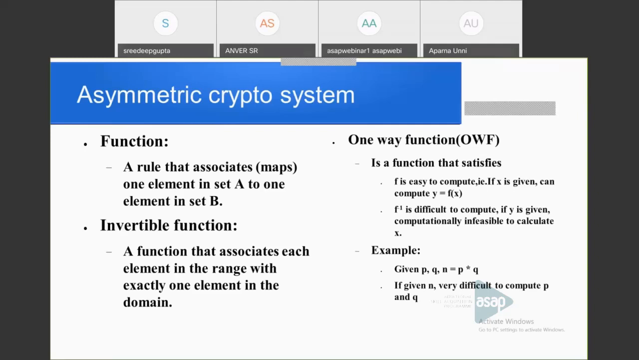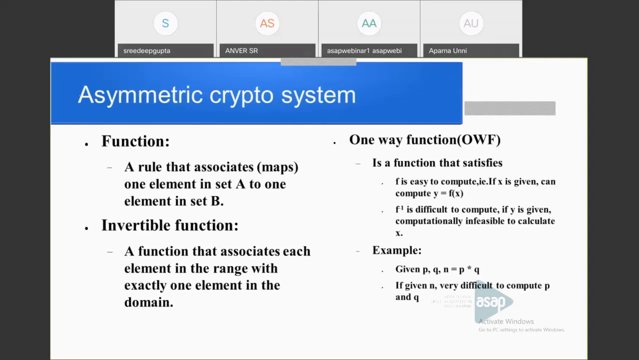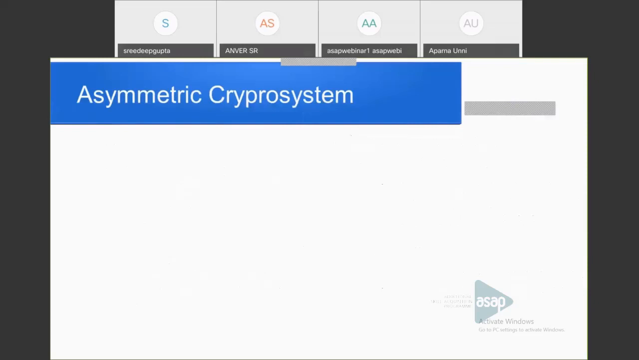Next, there is an example. Here we are given two large primes, p and q, each of 154 decimal digits. So we are given p and q, then we can compute n equal to p times q. This is easy. But if we are given n, not p and q, is it easy to compute p and q back from n? No, it is difficult. That is a one-way function.